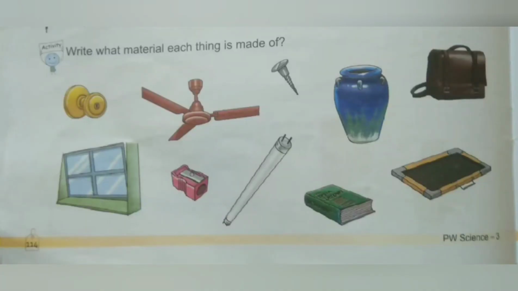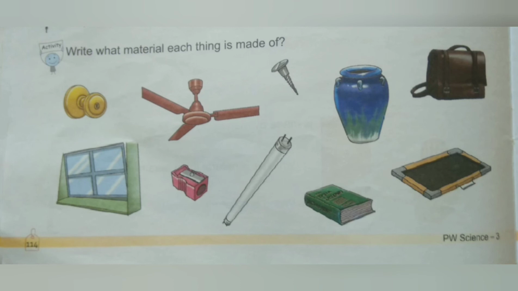Okay. And on page number 114, children, there is one activity. Complete that activity and send me. The activity is to write what material a thing is made of. Some images they have given, and you have to write there what materials are used to prepare those things.